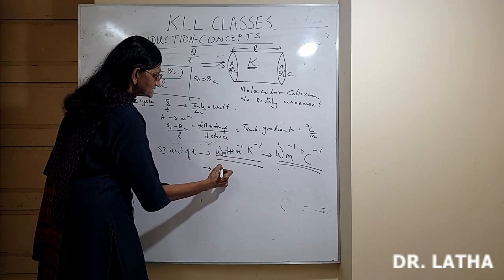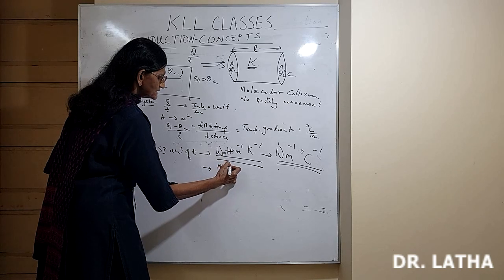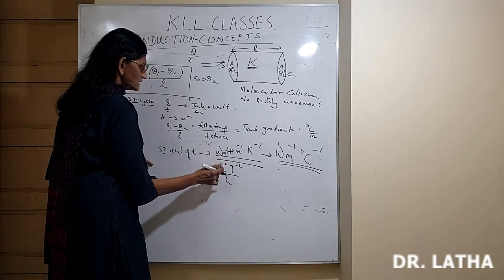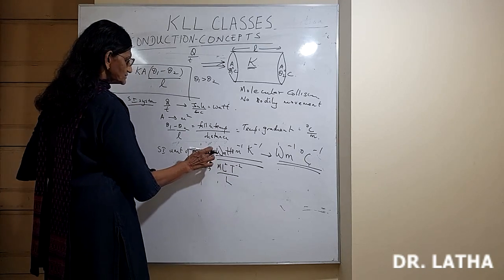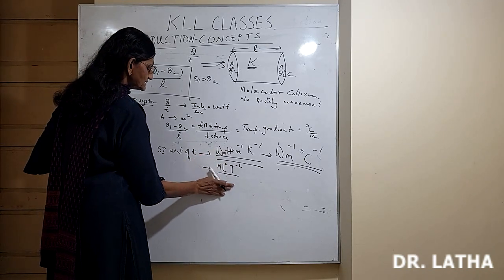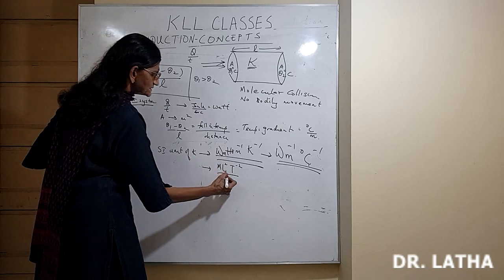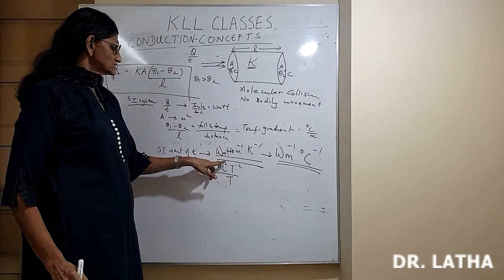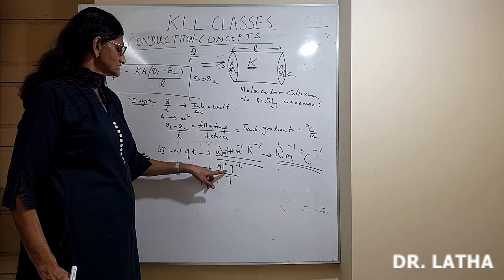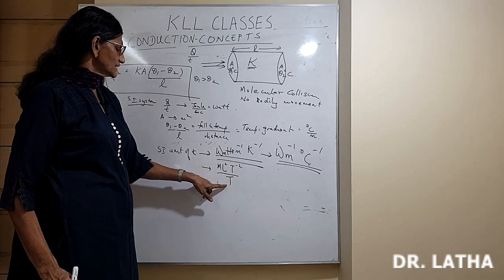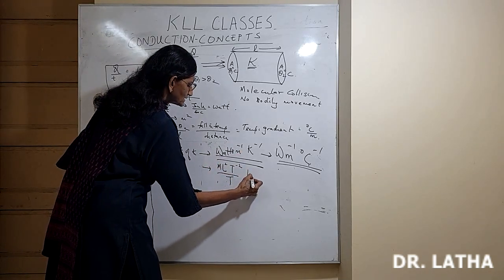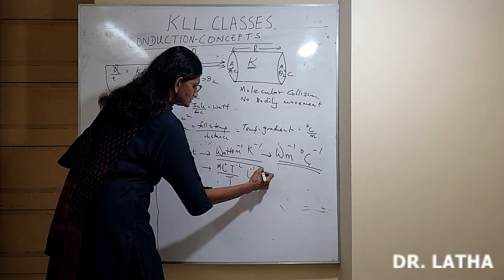Energy is force into distance, ML squared T raised to minus 2, divided by time. I am repeating, watt is joule per second, ML squared T raised to minus 2 divided by time. Then meter raised to minus 1, so L raised to minus 1, K raised to minus 1.